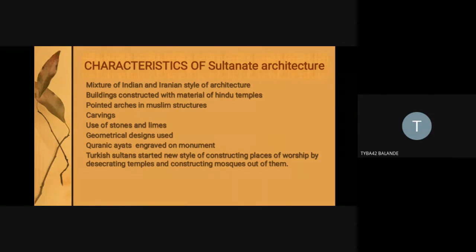The second difference is that when we see the Qutub Minar, the Quwwat-ul-Islam Mosque, or different types of monuments, such as Adhai Din Ka Jhonpra in Ajmer, then we see the Alai Darwaza, which was the ambitious scheme of Alauddin Khilji.